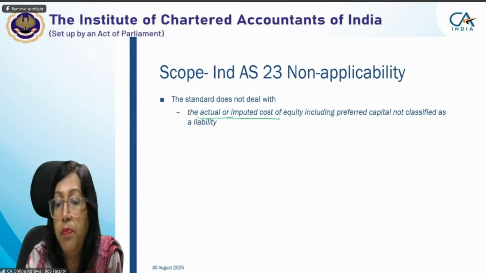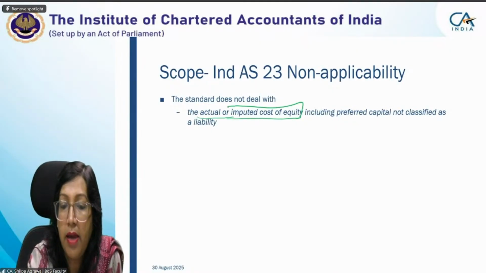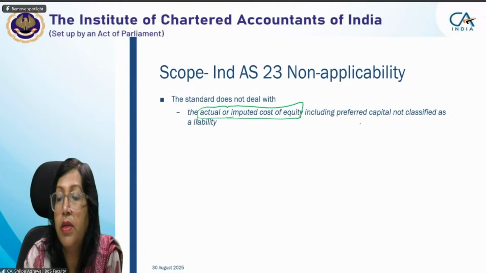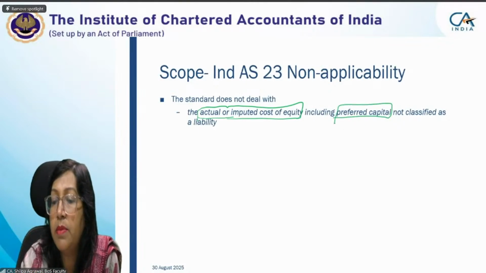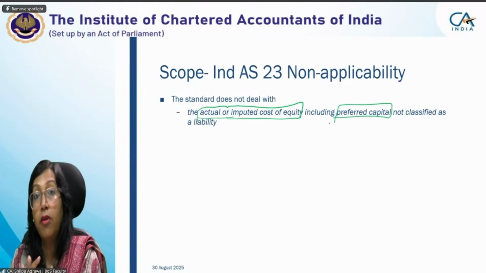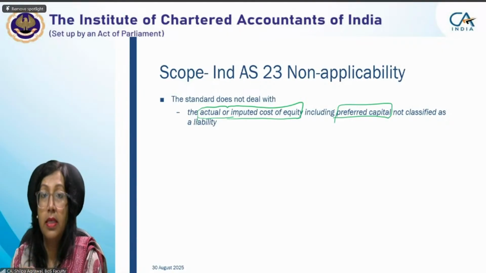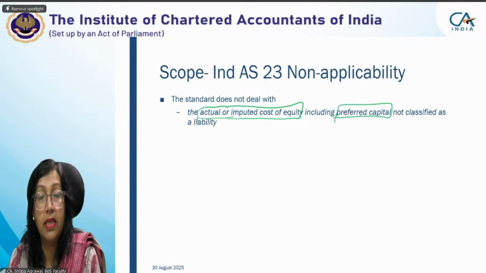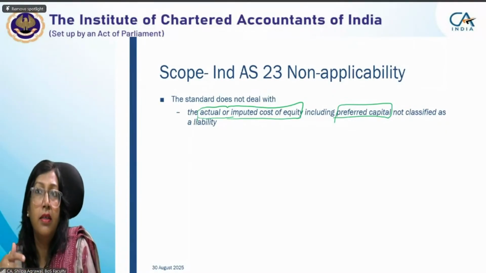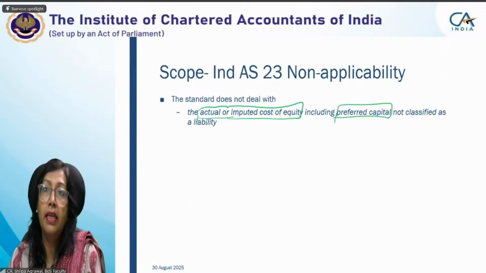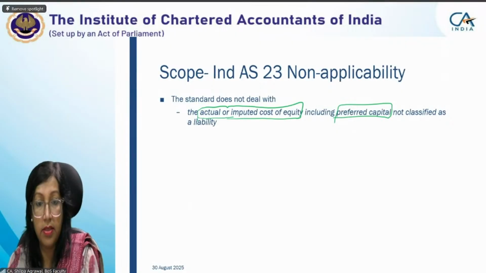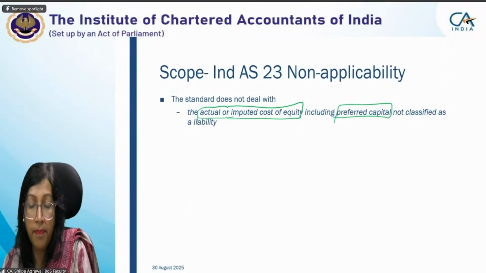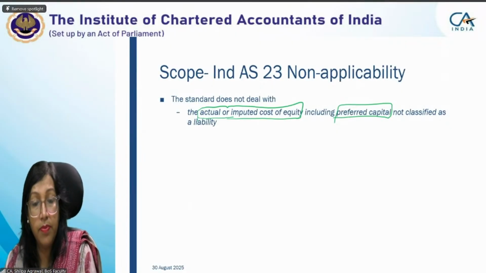Actual or imputed cost. What do we mean by imputed cost on preferred capital? Preferred capital means preferential capital. What do we mean by imputed cost? See, any cost which is not an expense, we think of it as an expense. Impute means we are just understanding that if this amount was not utilized for this particular purpose, then I would have earned this much interest, or I would not have paid this much interest. That is imputed.